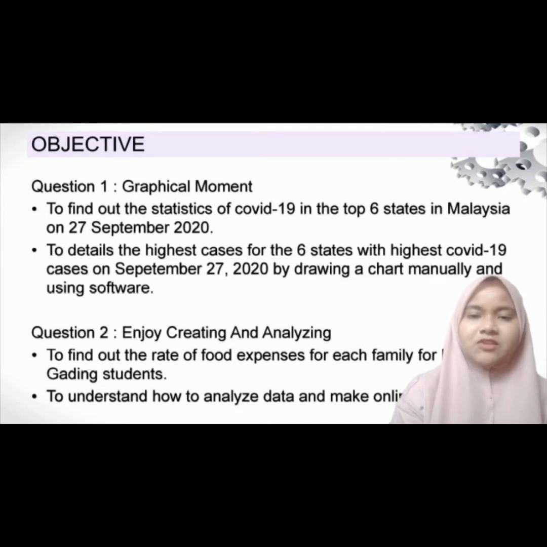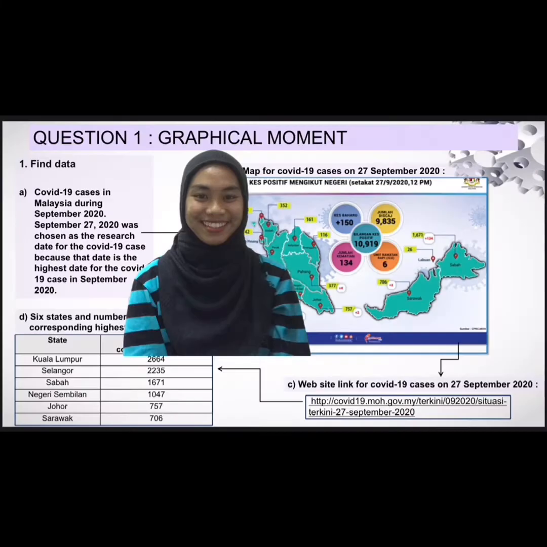The first objective for question 2, interpreting and analyzing, is to find out the rate of food expenses for each family for KKTM students. The second objective is to understand how to analyze data and make an online survey.